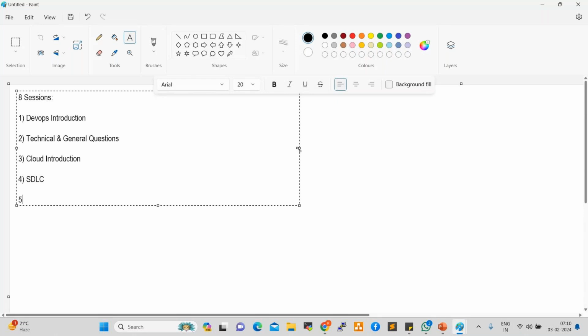The fifth session is servers basics. Sixth one, networking basics.